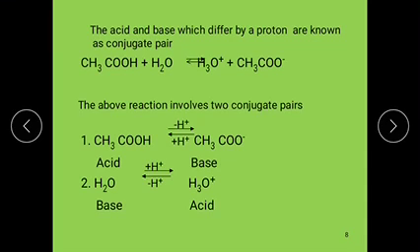Here, an acid base pair, when we observe CH3COOH and CH3COO minus, differs by one proton.